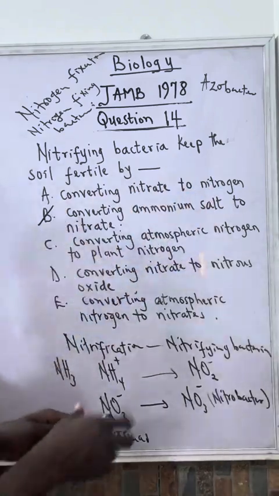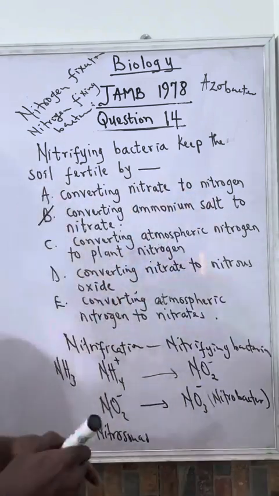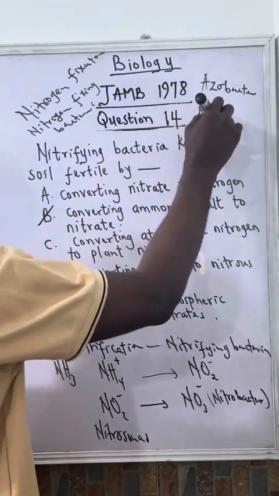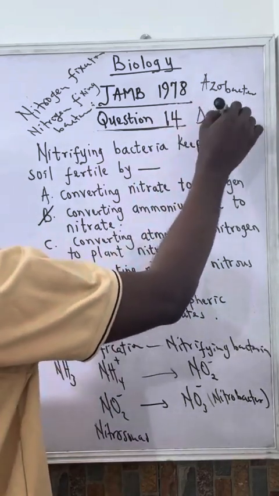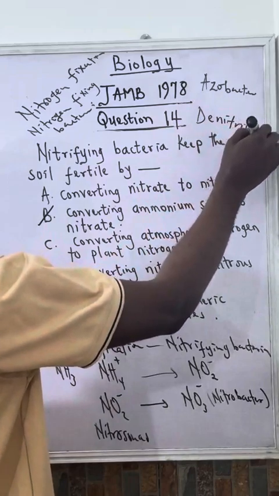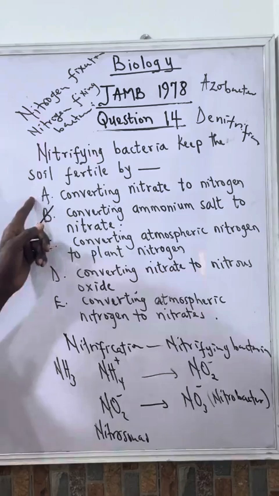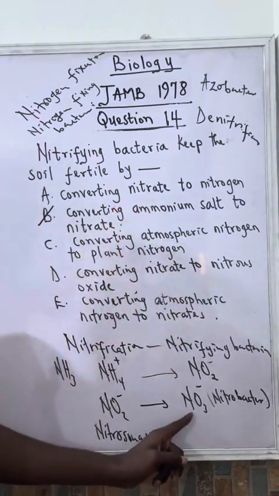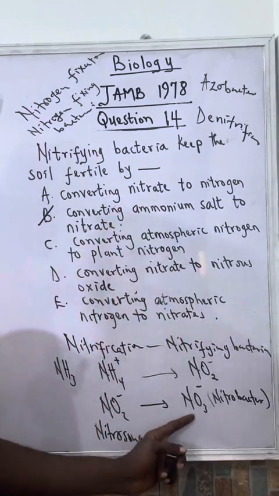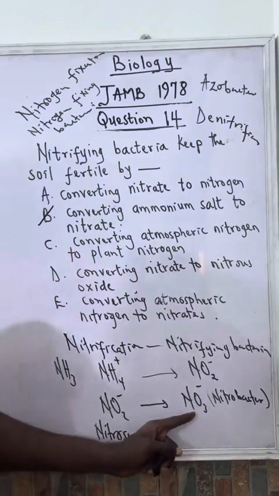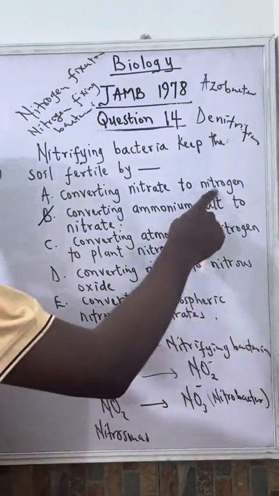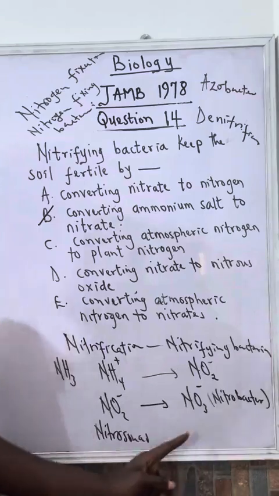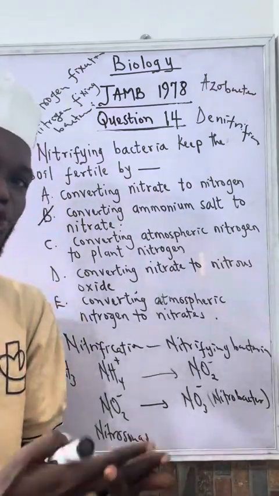Now, if you consider option A, converting nitrate to nitrogen, this is another process entirely. That process is known as denitrification. Denitrification occurs whereby the nitrate that we said helps soil to remain fertile is converted back to nitrogen and released to the atmosphere. That process is called denitrification, and it will reduce the soil fertility.